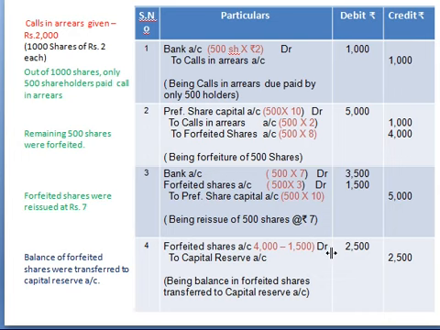And we'll prepare the journal entry. The first one is, see, it is given that calls in arrears are there. So 1000 shareholders have not yet paid rupees 2. That is called calls in arrears here. But in the adjustment given, only 500 shareholders have paid, which means the company received the money, right?